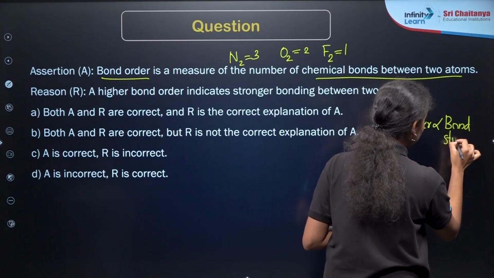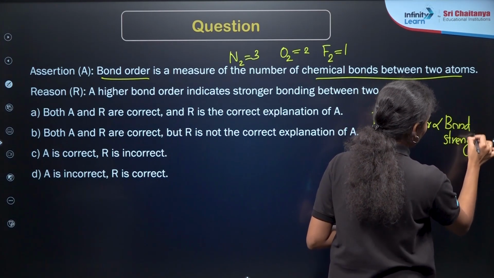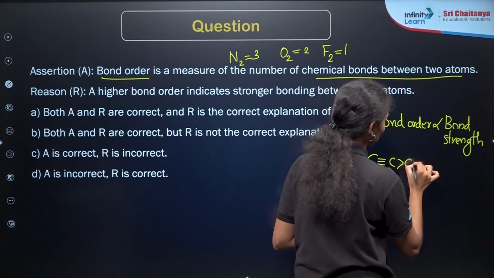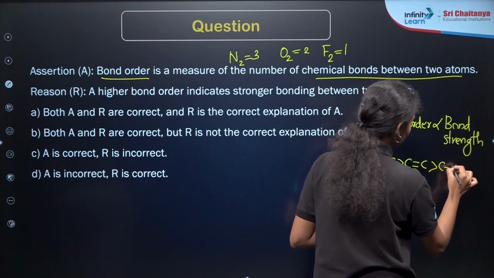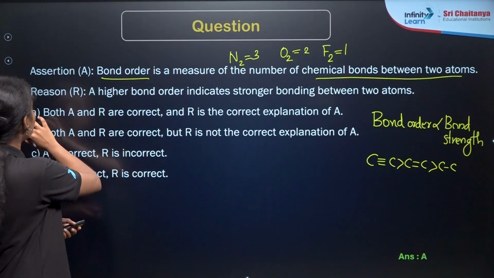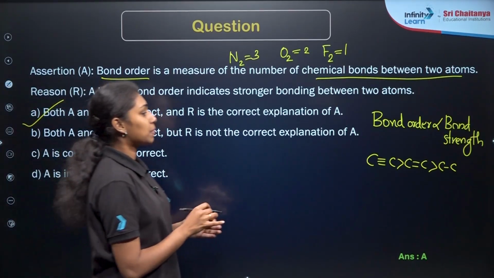That we can explain in terms of the carbon compounds, right? If we are taking C triple bond C, that will be stronger than C double bond C, than the C single bond C, right? So what will be our correct answer? Option A is the correct answer. Both A and R are correct and R is the correct explanation of A.